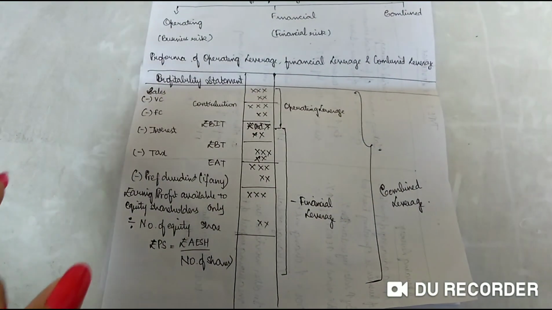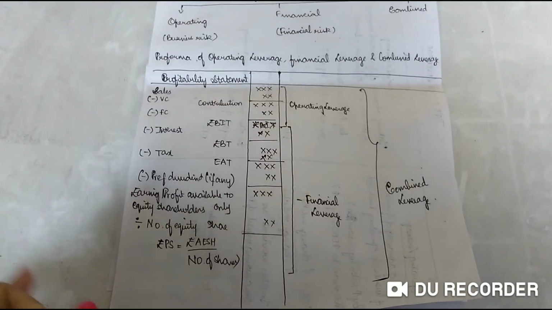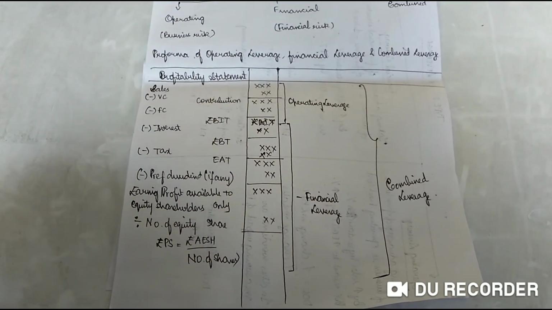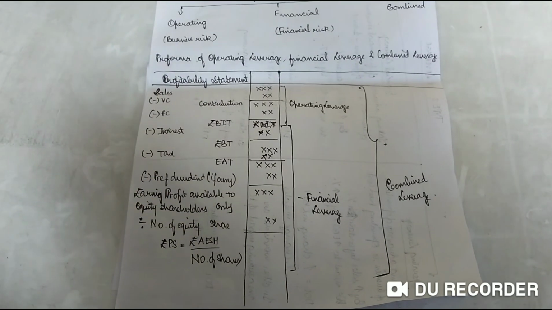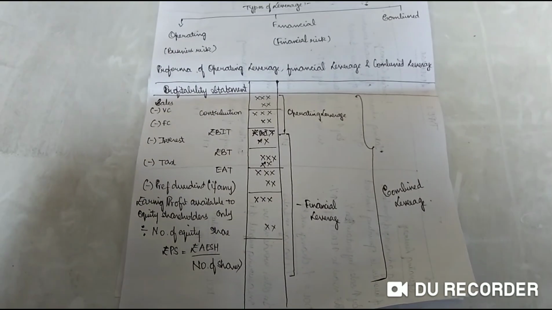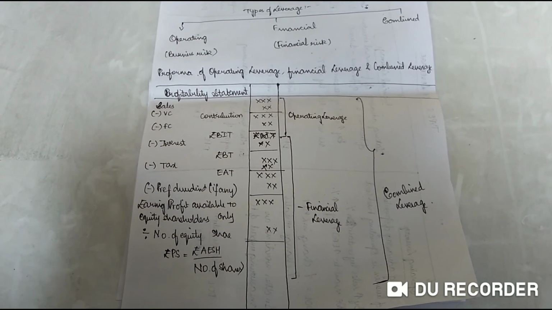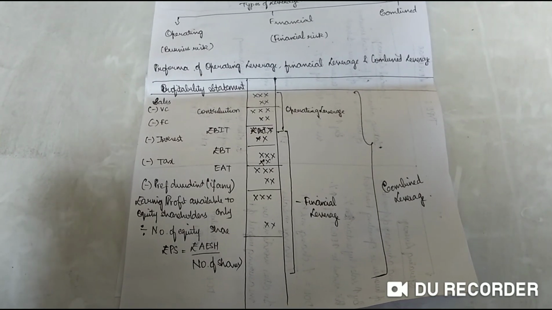You should definitely know the chronology, that is sales minus variable cost gives you contribution, contribution minus fixed cost gives you EBIT, EBIT minus interest gives you EBT, EBT minus tax gives you EAT, and EAT minus preference dividends, if any are given, gives you the earnings available towards equity shareholders, that you divide with number of equity shares, you get EPS.